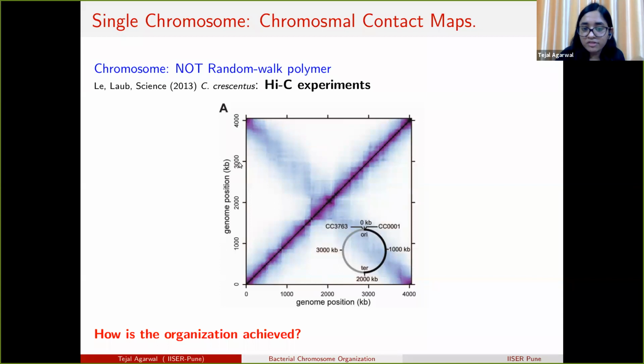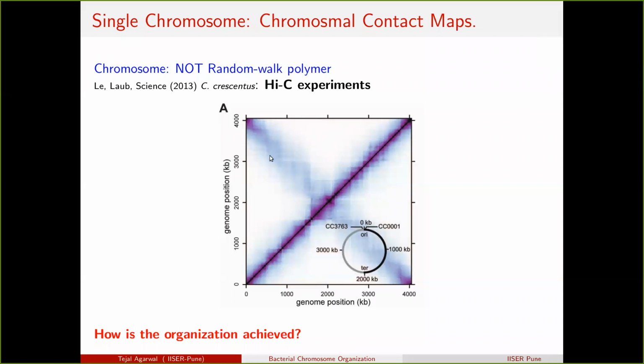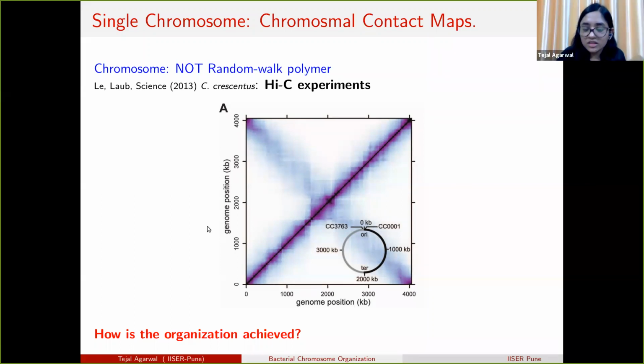From here we see that monomers 3000 and 1000 have higher probability to be in contact compared to 3000 and 2000. So this suggests that there is some level of organization even in bacterial cells. The resolution here is approximately 10 kilobase pairs.